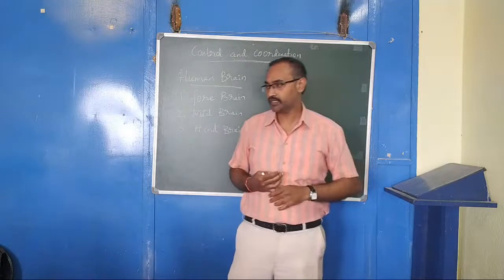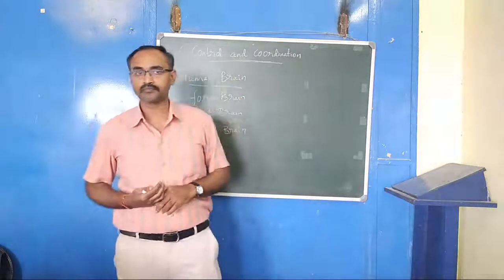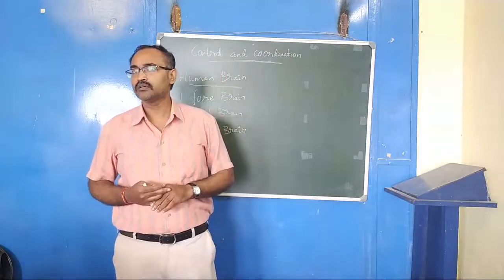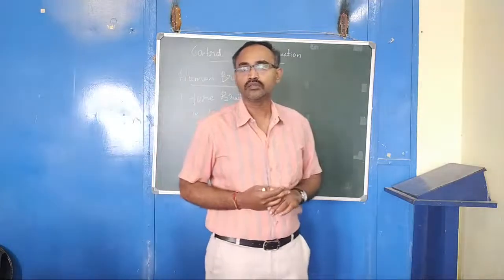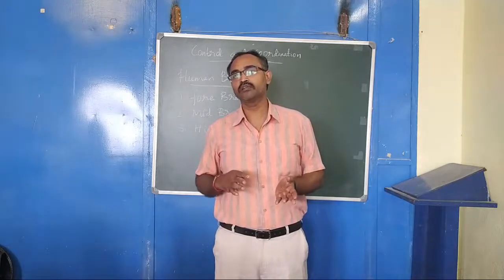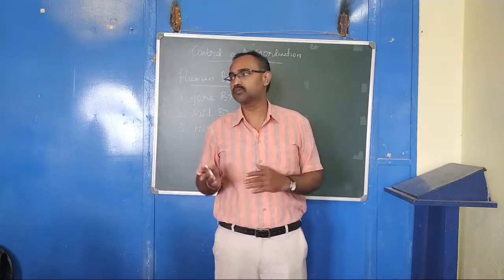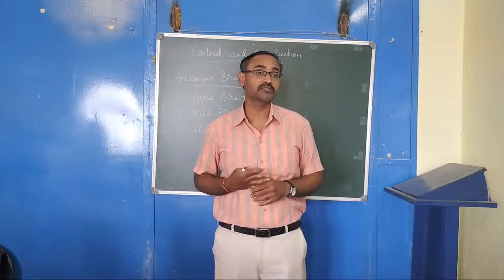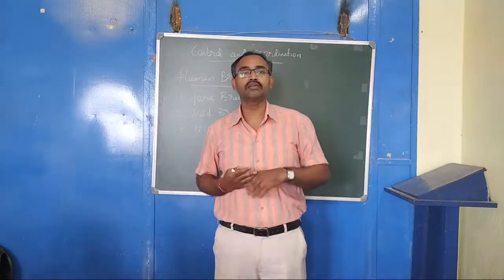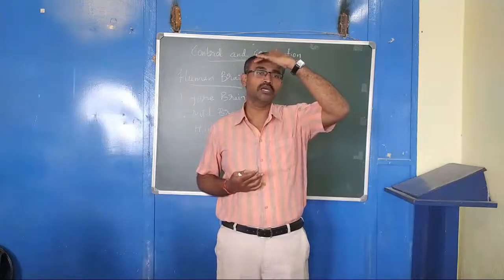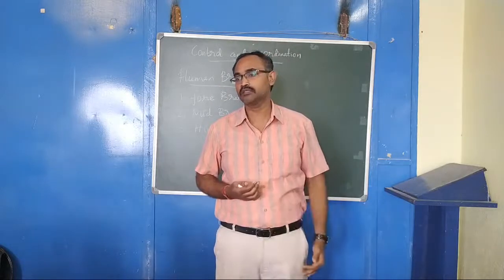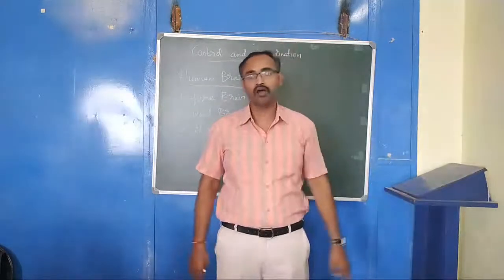What else do you know about the brain? Only about the weight of the brain. The average weight is around 1400 grams. Where is it located? The head. So it is located in the head, in the skull. It is well protected by the skull, as it is a very delicate organ.